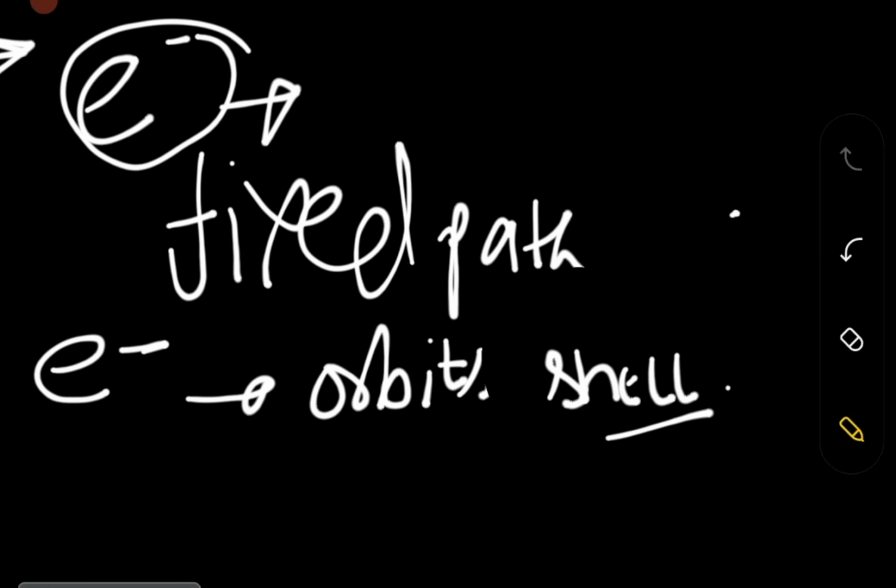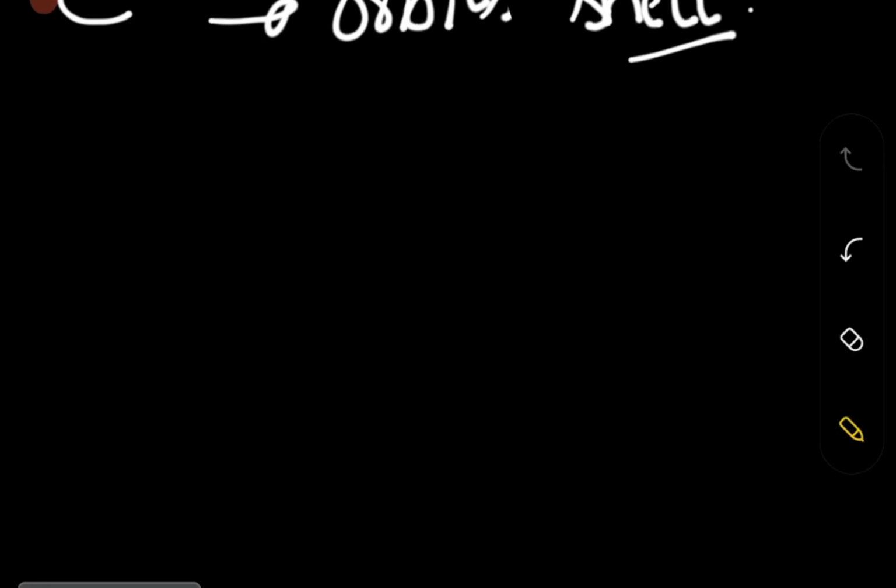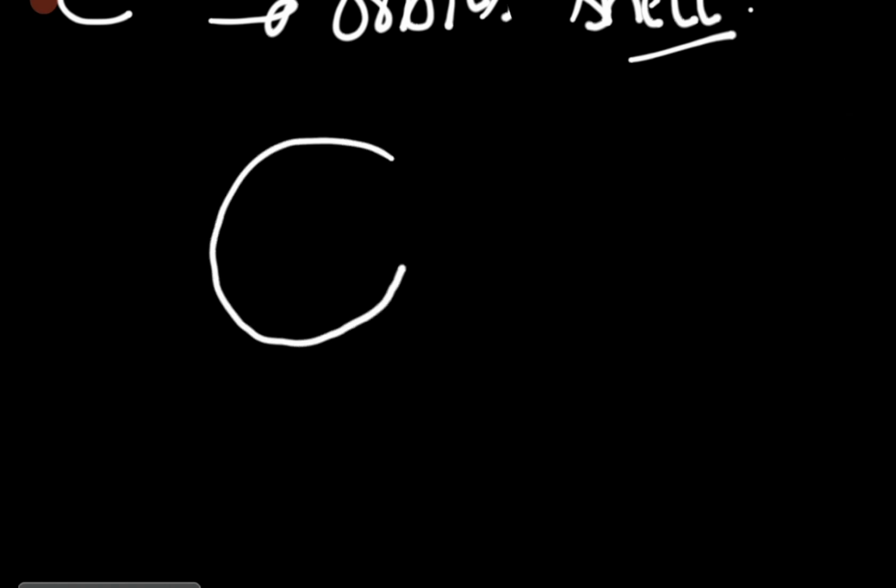Now what we will figure out next is, basically, the fixed path. He has taken the shells. So what he says indirectly is that electrons don't release or lose their bound energy on their own. This is the way. Now the second point, you will see in the particular hydrogen atom over there.